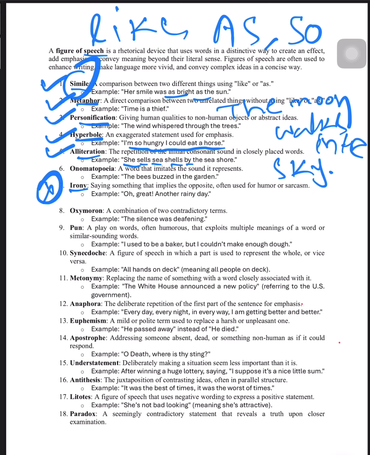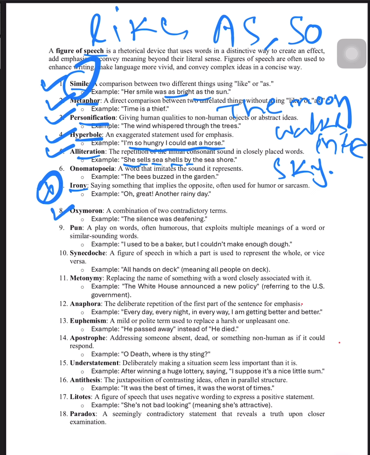For example, oh great, another rainy day. For example, you are not interested in going to school and it is a rainy day, so you are feeling very happy because your parents tell you that you should not go to school. Then the same thing happens the next day, and you say these kinds of words, oh great, another rainy day. That means you don't want to go to school, that's why you are saying this. Okay, so in this case we say this is irony. Next, what is oxymoron? Oxymoron is also important.